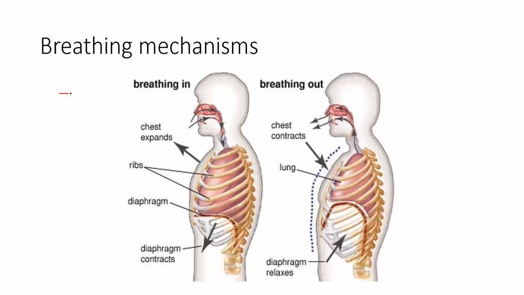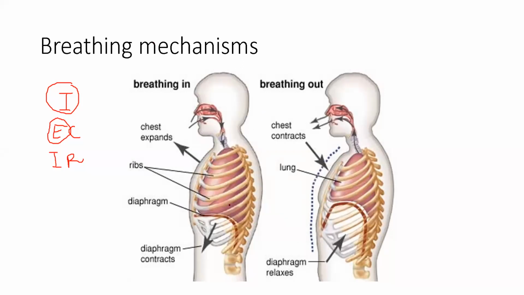In inhalation, what happens? When we inhale, what happens to the external intercostal muscles? External intercostal muscles contract and internal relax. Remember this: the I of inhalation, so the E of external will be opposite. So the internal will relax and external will contract. And the external work is done by the diaphragm. When the diaphragm contracts, it moves downwards. Diaphragm flattens. Diaphragm contracts and flattens.